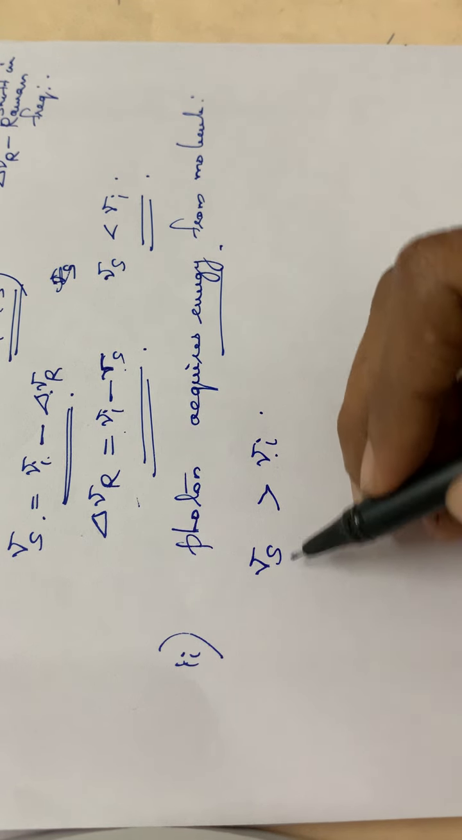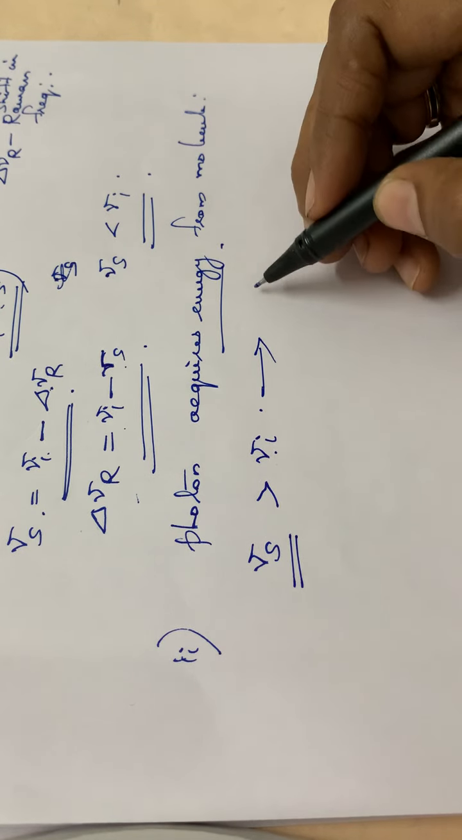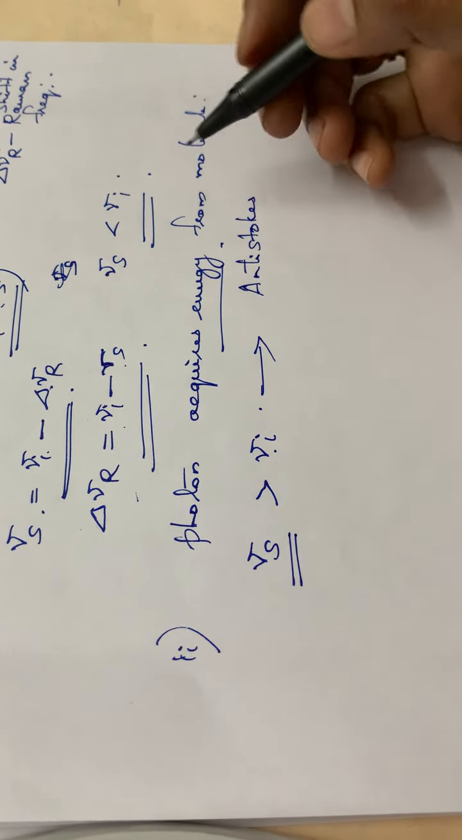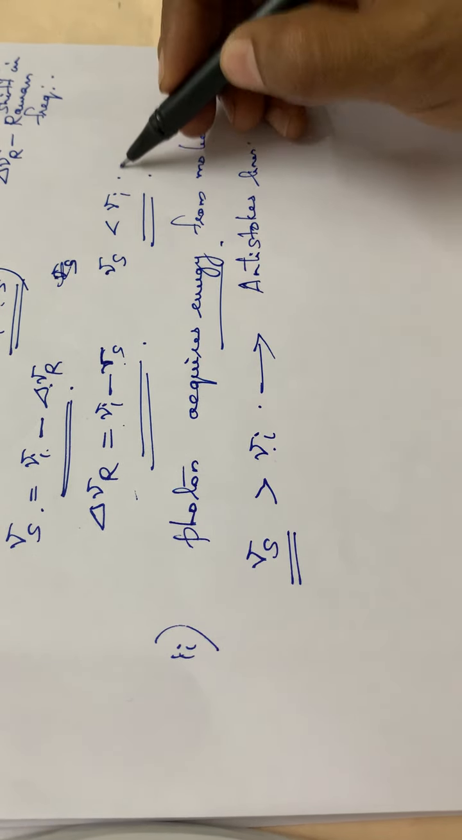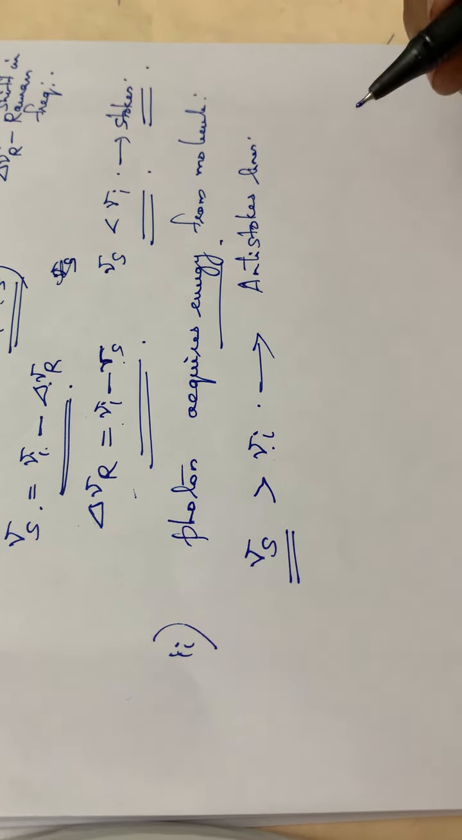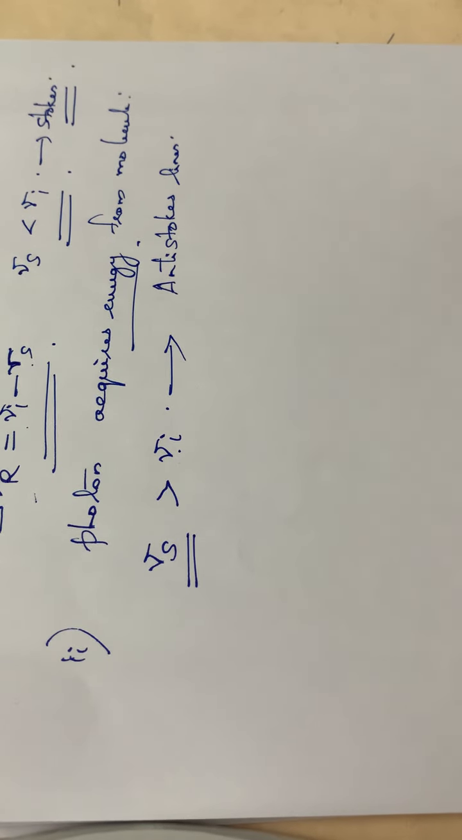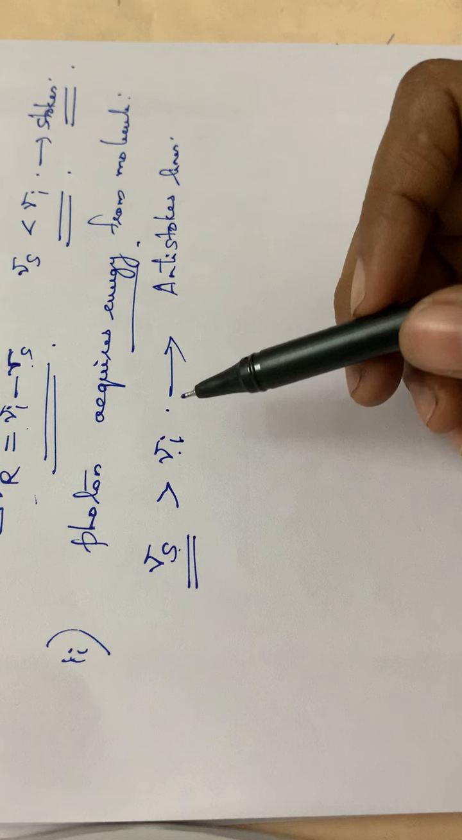The scattered radiation will have a greater frequency than the incident radiation, and scattered radiation with a higher frequency is called the anti-Stokes lines. In the previous case, the scattered radiation has a lower frequency than the incident one, so those are the Stokes lines. That is the explanation given by quantum theory. So here it is anti-Stokes lines. Then again we can substitute.